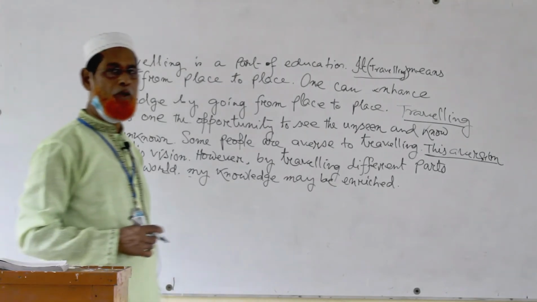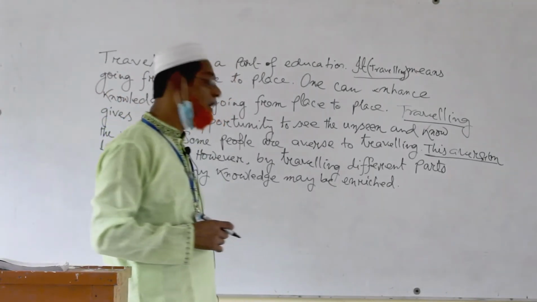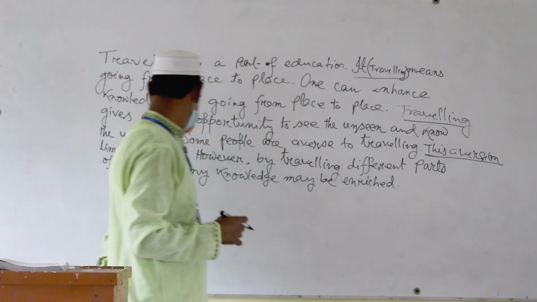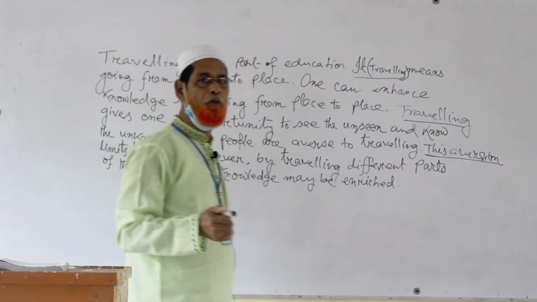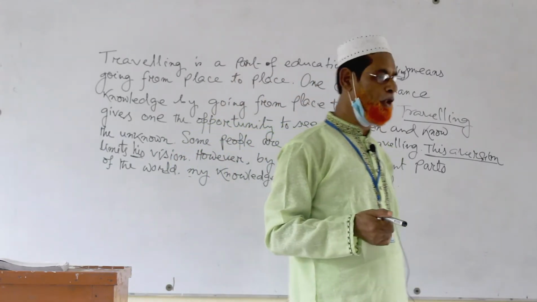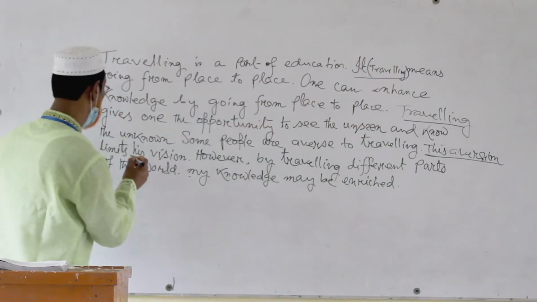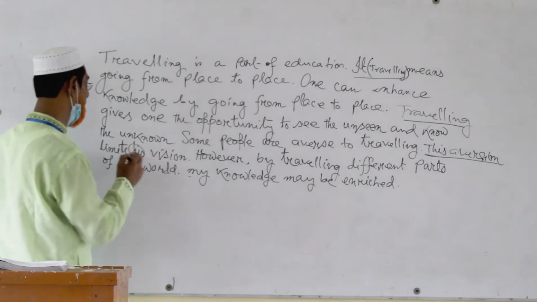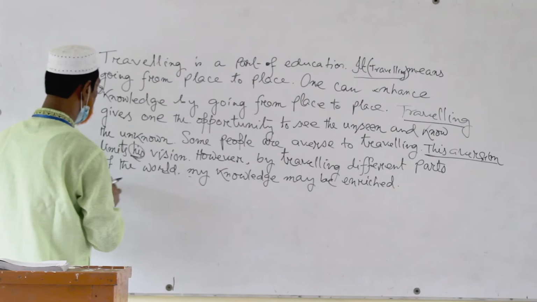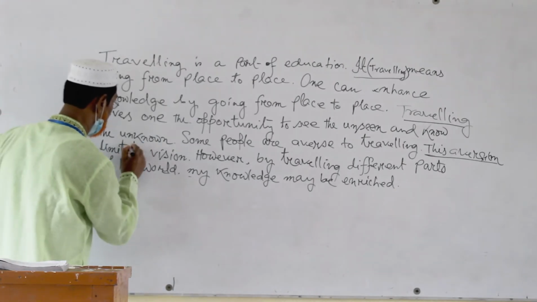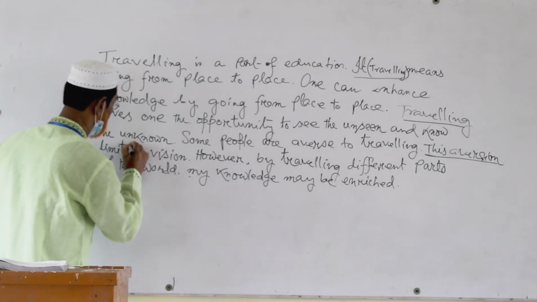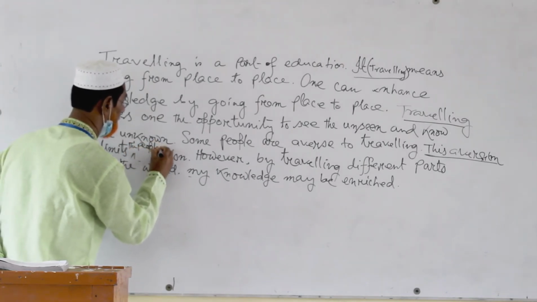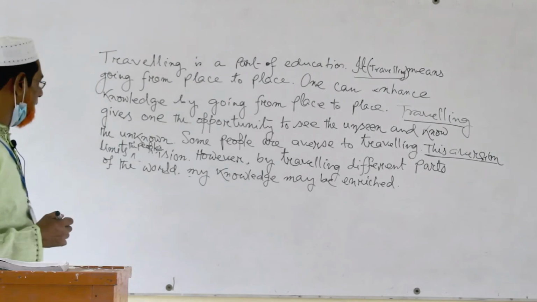His, to whom does it indicate? The people's vision or the traveler's vision. Here we should write the people's or the traveler's. The people's vision.